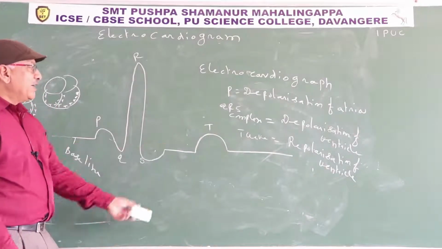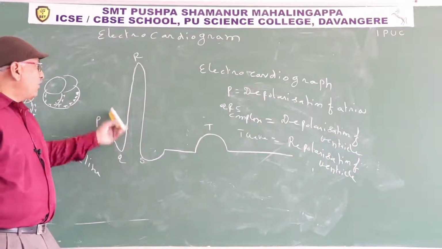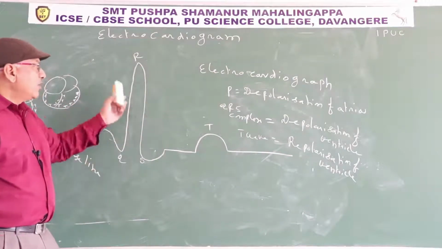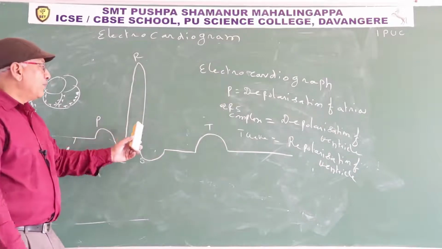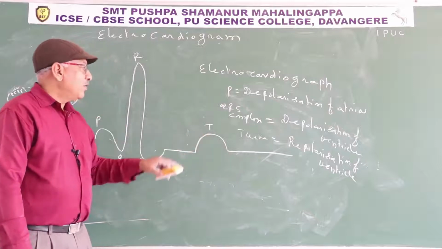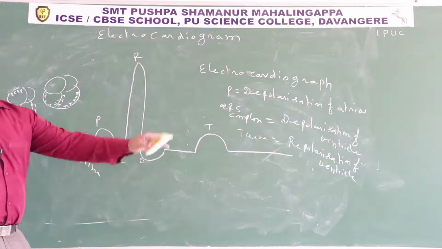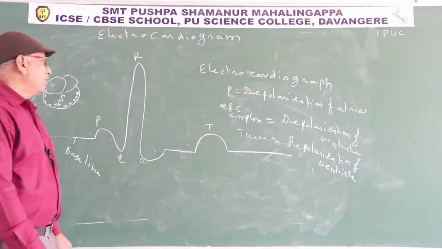The end of the T wave indicates the end of ventricular contraction. So after depolarization, ventricular contraction begins, and the ventricular contraction is completed at the end of the T wave. The end of the T wave indicates the end of ventricular contraction.